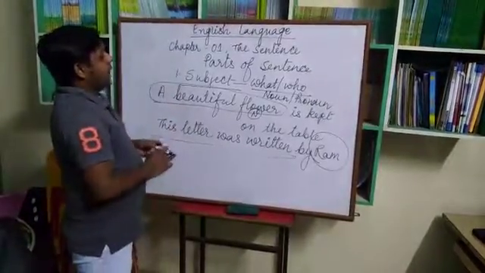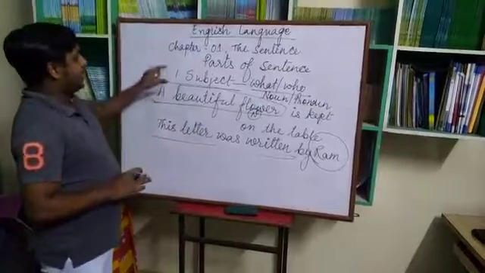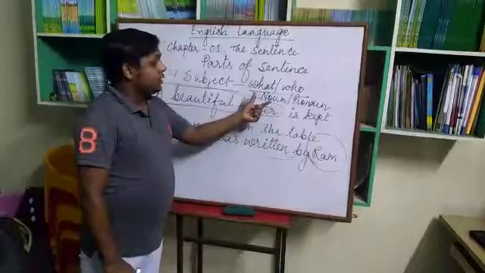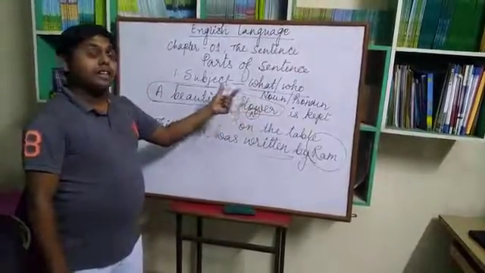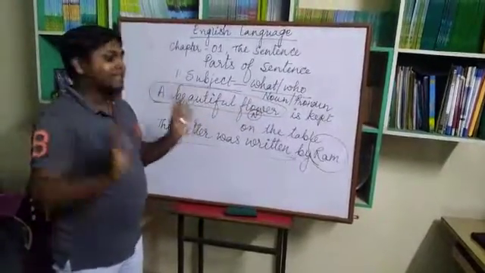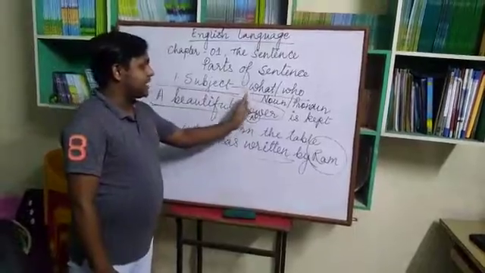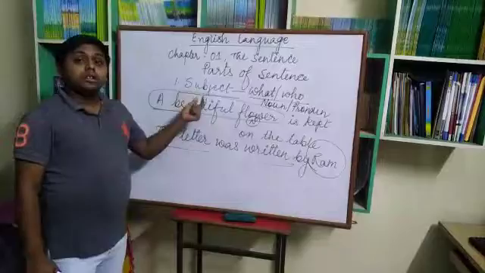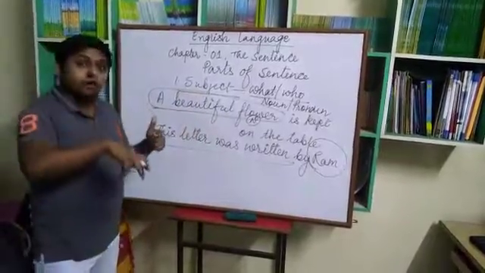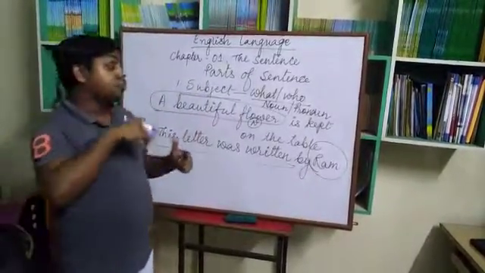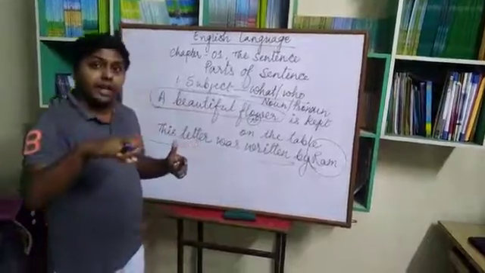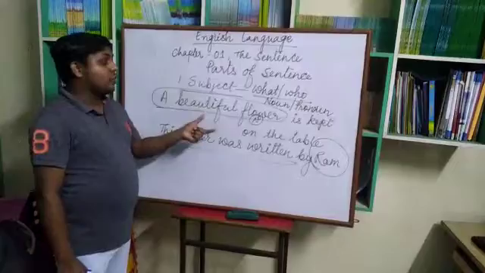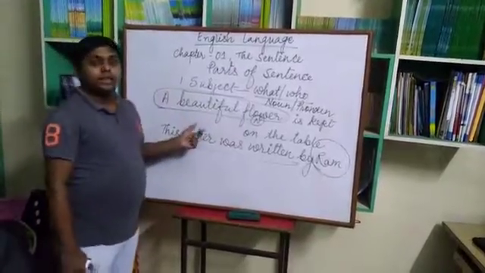So now again we will talk about the subjects and predicates. Subjects are the things about which we talk in the sentence. That can be a noun or pronoun. And predicate means the things which we say about the subject. हम लोग subject के बारे में जो भी चीजें बोलते हैं या बताते हैं, that is called the predicate. So these are the parts of sentences. Okay, thank you.